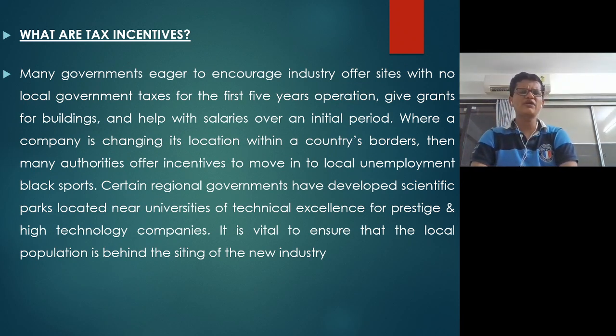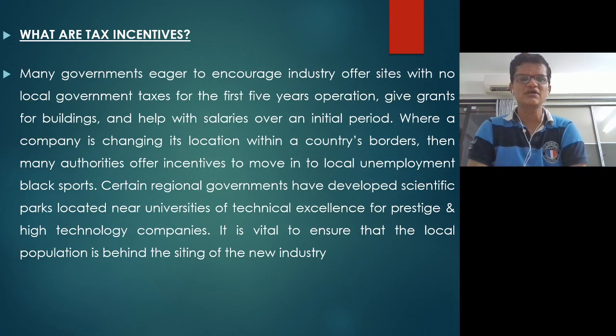The very important point is tax incentives for deciding a site, because governments are making a lot of efforts to start new industries, such as the Make in India projects. In certain areas in India, local governments give a 5-year tax freeze, or grants for the building, or help with salaries over an initial period. Where a company is changing location within the country's borders, many authorities offer incentives to move to local unemployment black spots. It means that in certain areas there is a high amount of unemployment, and if you start a plant in that area, the government will give you benefits, such as tax relief or grants for a building.